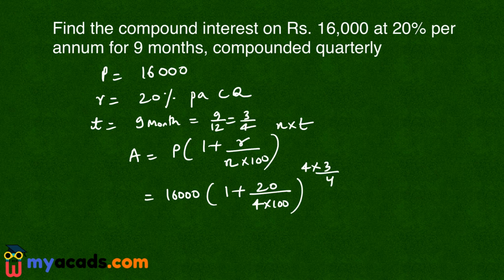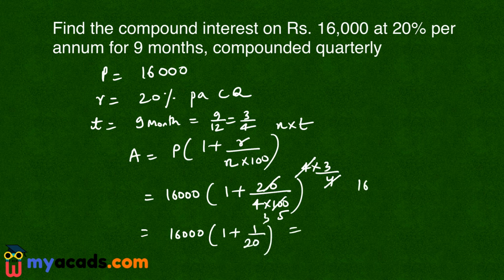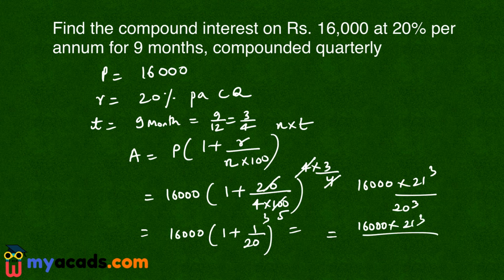So 3 by 4. Now 4 will cancel with this 4. This is 20 by 5 into 100. So this is 16,000 upon 1 plus 1 upon 20 raised to the power 3. So this is 16,000 into 21 raised to the power cube upon 20 cube. So this I can write as 16,000 into 21 cube divided by 20 cube, that is 8,000. Now 8,000 will go by this 2.